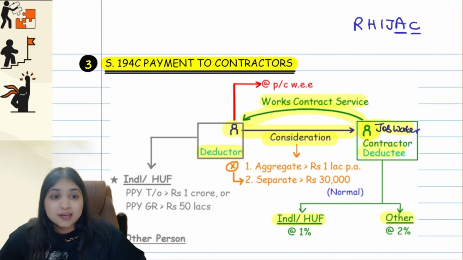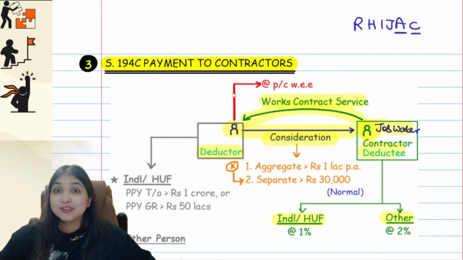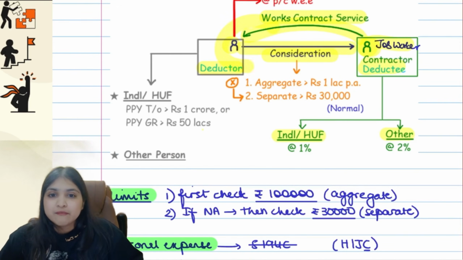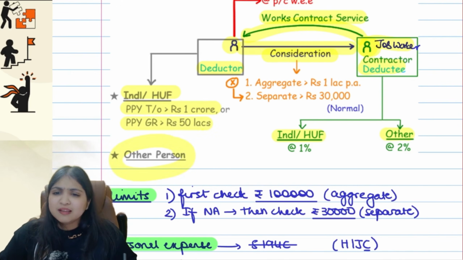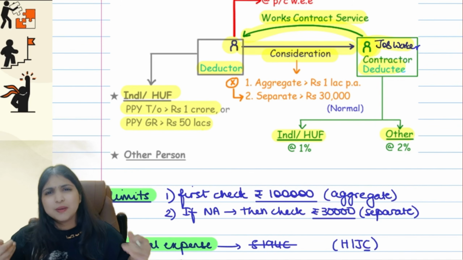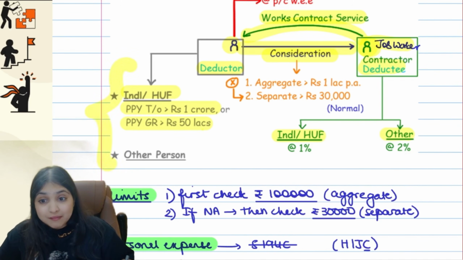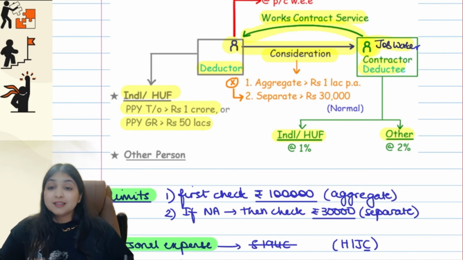Then this section is an R hijack section. Same thing, guys, because it's an R hijack section, we will trouble whom? We will trouble the deductor of tax. So if the deductor happens to be an individual or HUF, then his preceding previous year turnover has to be more than 1 crore or his preceding previous year gross receipt has to be more than 50 lakhs. Same thing, guys. If the deductor happens to be any other person, then there is no condition, no limit, nothing. The whole drama will apply of R hijack only if the deductor is individual or HUF.